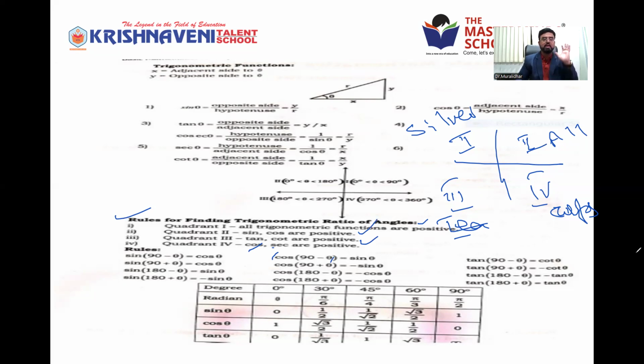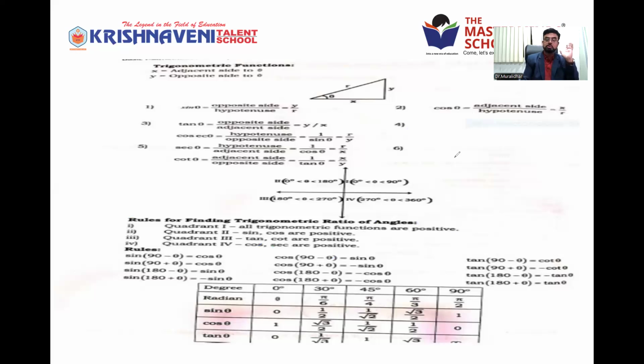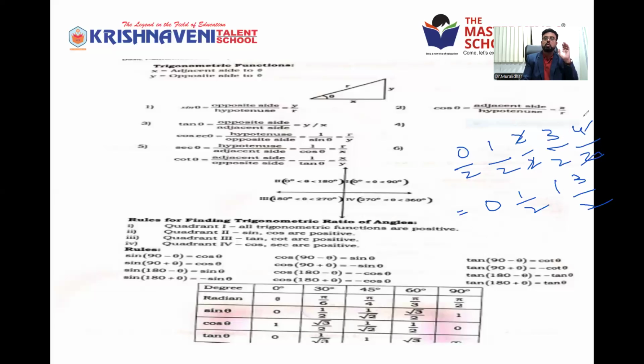I'll explain to you how to get the values. If you want to get the values of the angles, for example, first you write here 0, 1, 2, 3, 4. Divide all by 2. So what will we get? 0 by 2 is 0 only. 1 by 2, as it is, you can keep. 2 by 2 is nothing but 1. 3 by 2, as it is, you can keep. And 4 by 2 is 2. Right? And take the square root for all.